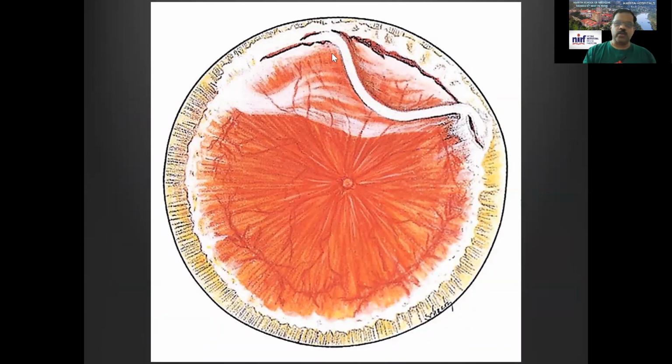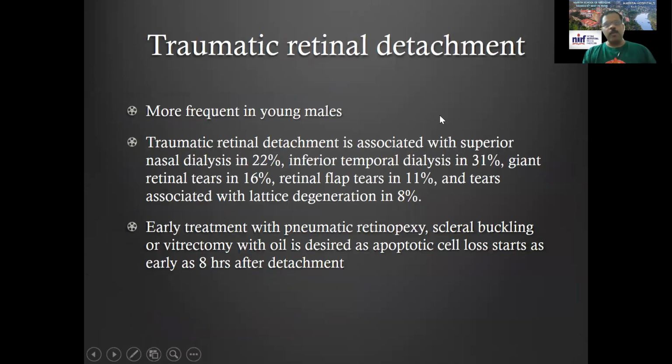This is a case where you can see there's a superior nasal dialysis here, and an avulsion of the retina right from the ora serrata. You can see the ora serrata which is torn, and there is a retinal detachment here. Traumatic retinal detachment is more common in young males, and it is associated with the superior nasal dialysis in about 1/4 of the patients.